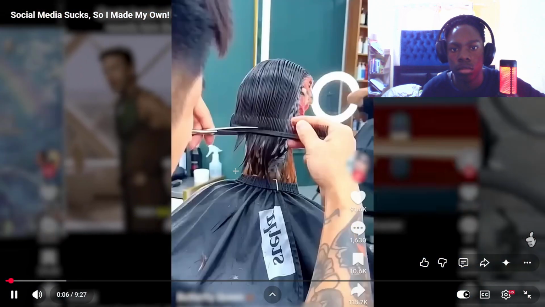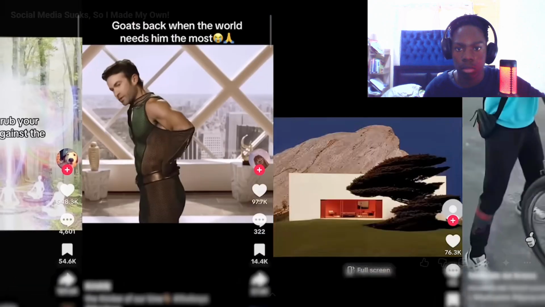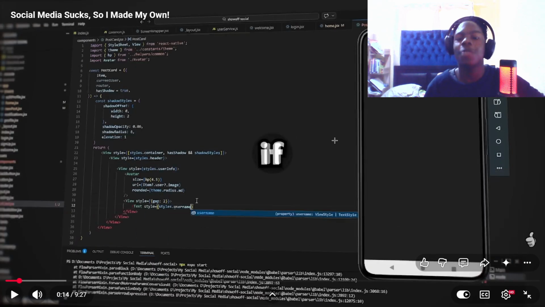Social media nowadays sucks. It's nothing but AI slop, politics and rage bait. And the longer you scroll, the more it pulls you in. It's like everything is designed to keep you stuck there. So I had an idea. Since I can code, what if